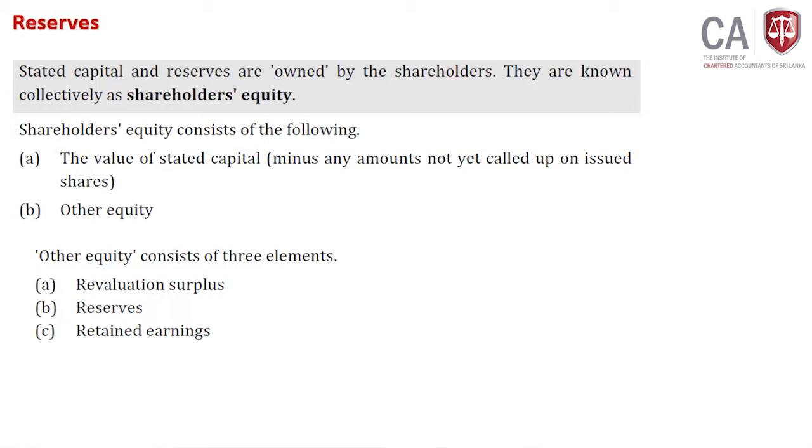Next one, reserves, very, very important. Stated capital and reserves are owned by shareholders. Shareholders' equity is what? Shareholders' ownership is therefore ordinary shares and the reserves.